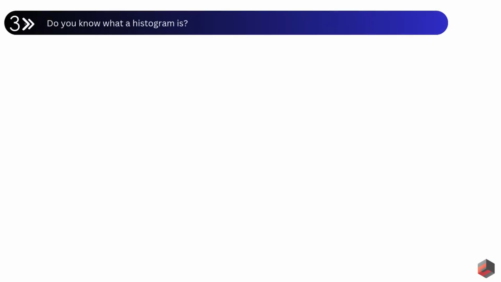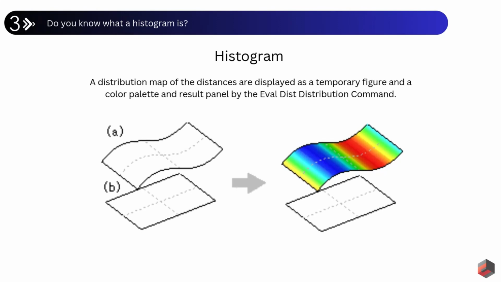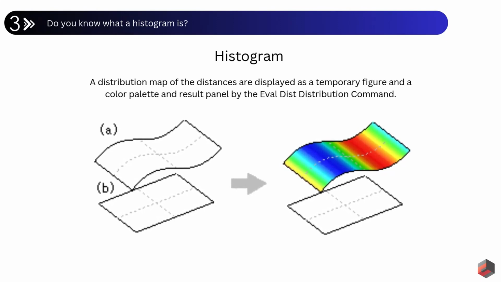The third topic is, do you know what a histogram is? A histogram is a distribution map of the distances between the specified entities, surface, line, or STL. It is displayed as a temporary figure and a color palette, and result panels are also displayed. You can get a histogram from the eval_dist distribution command.